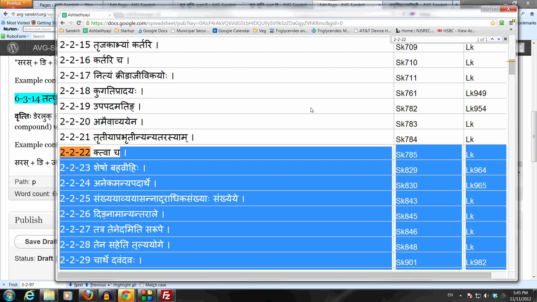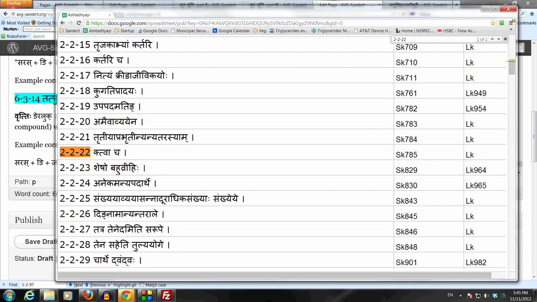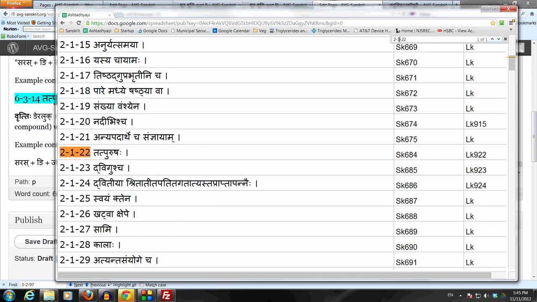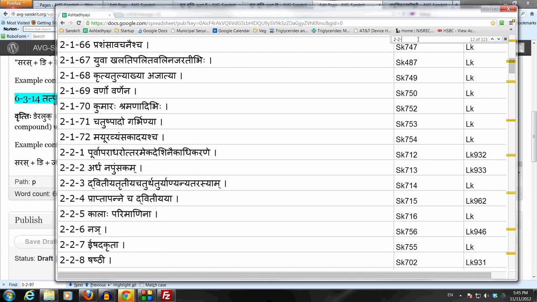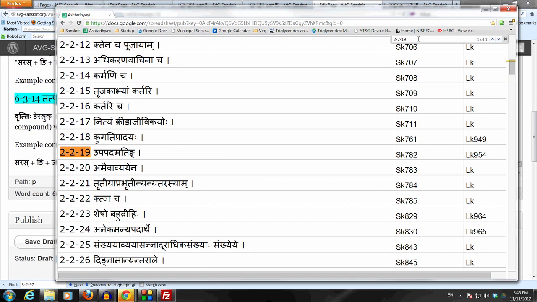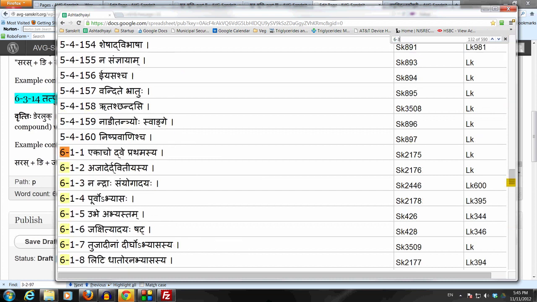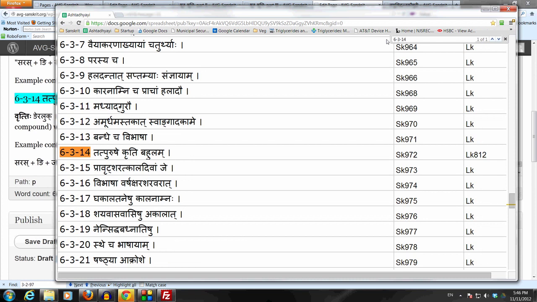And right now we are using the sutram 2.2.19 upapadam ating to form the compound. So the upapada samasa is a subset of the tatpurusha samasa, a special kind of tatpurusha samasa. So this sutram 6.3.14 applies to what we have right now, because the upapada samasa formed by 2.2.19 is in the adhikara of tatpurusha, which runs from 2.1.22 up to 2.2.22.